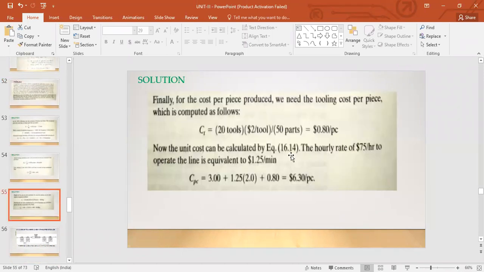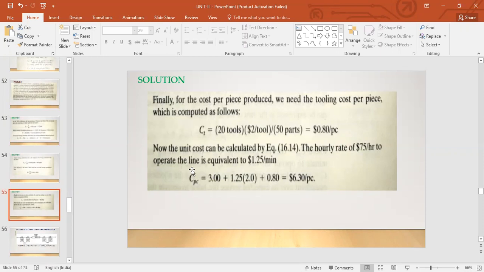That's how you get 20 multiplied by 2, for how many parts? 50 parts, right? Those tools are working for 50 parts, so divided by 50. And that's how you get $0.8 per piece. That's your tooling cost.